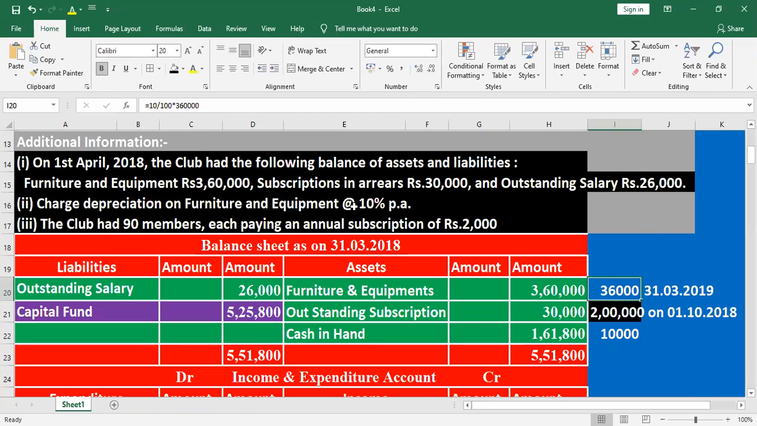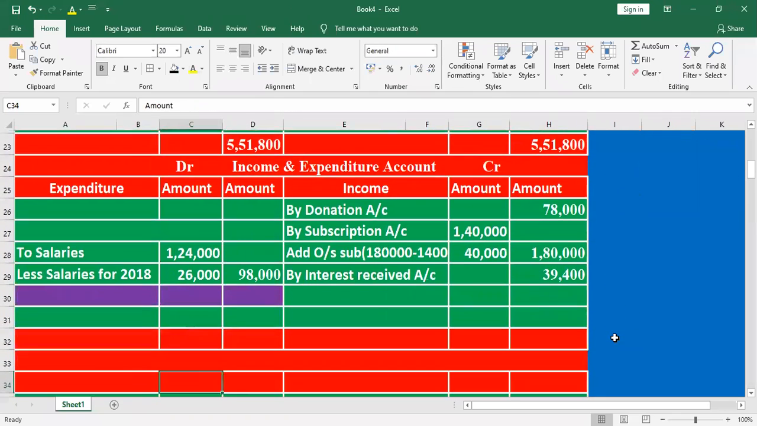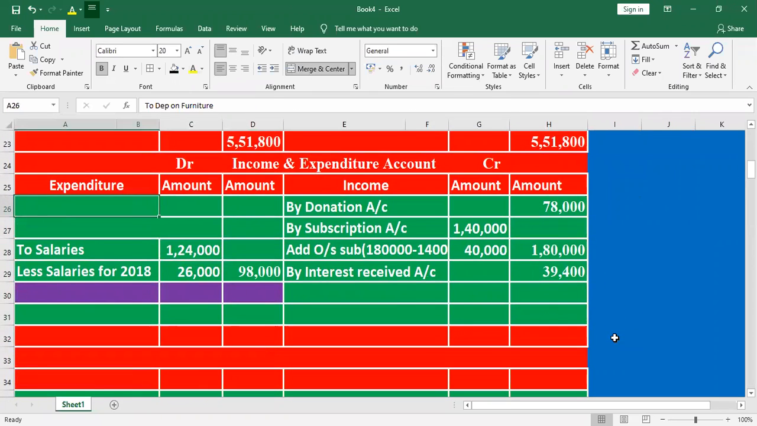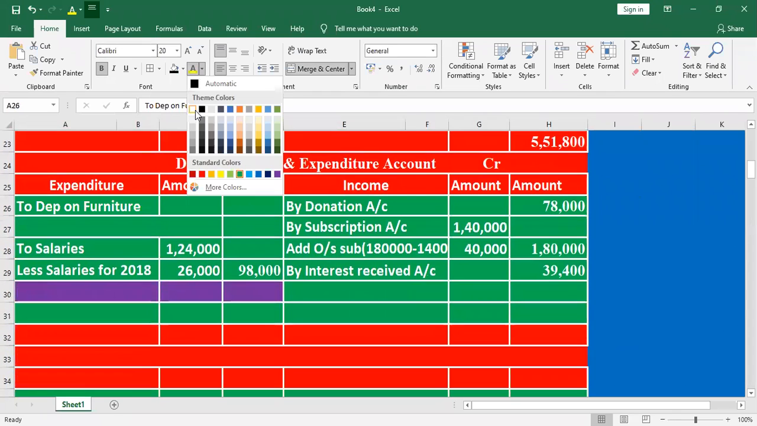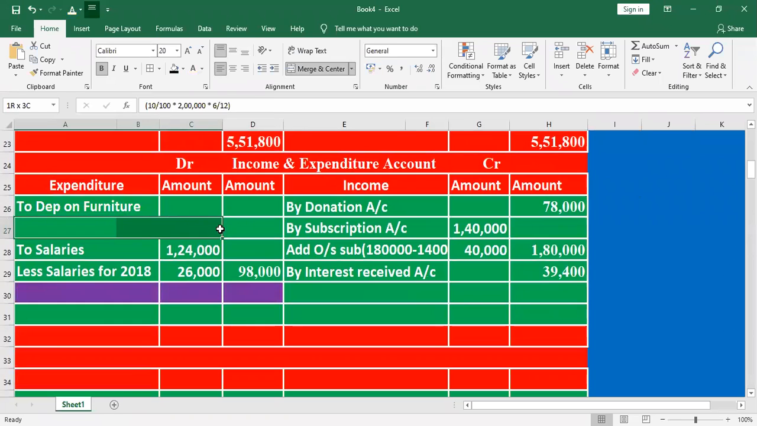Opening depreciation for the 3,60,000 is 36,000. Here, additional furniture 10,000. Total 36,000 plus 10,000, 46,000. Depreciation is an expenditure, that's why it will be mentioned on the expenditure side. What is the value here?